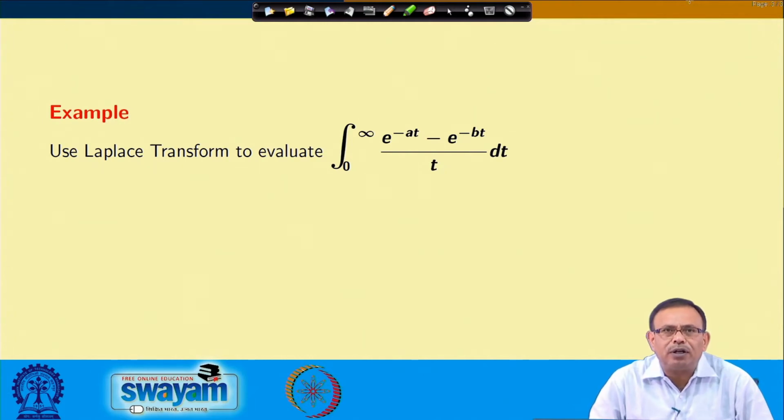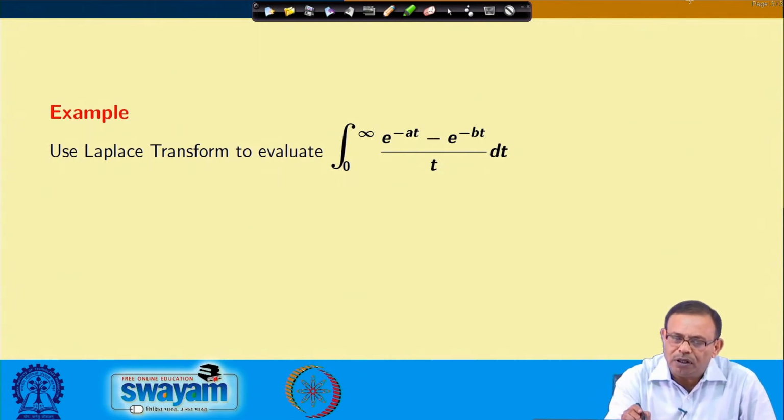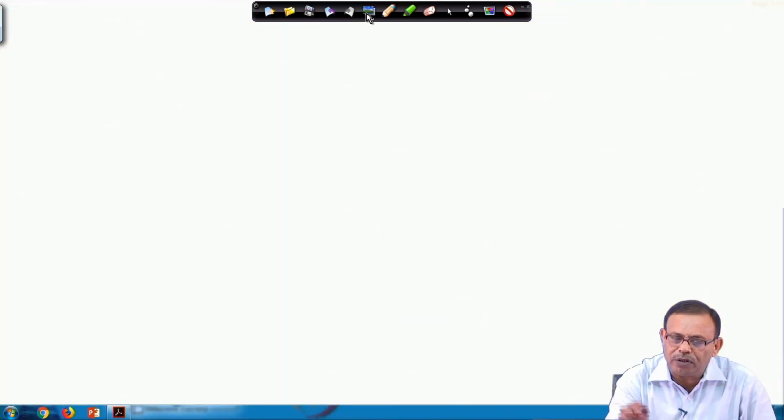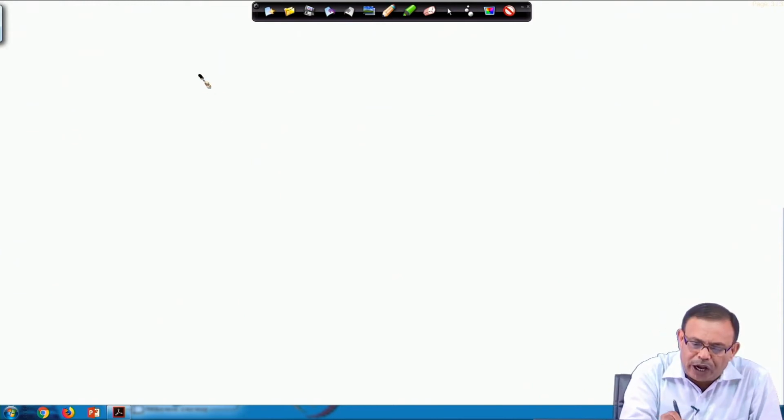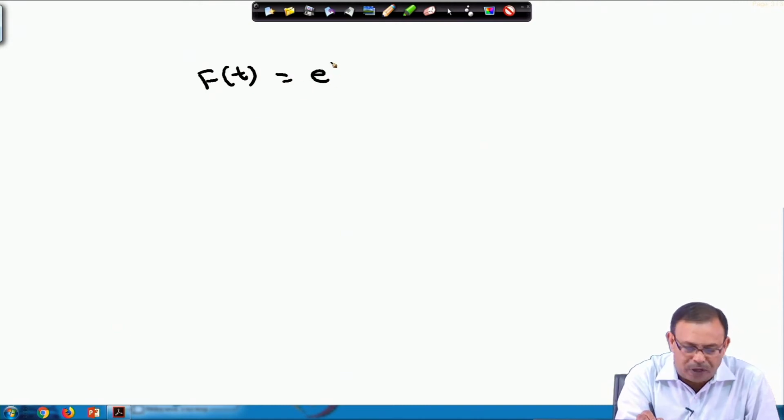We want to evaluate the value of the integral 0 to infinity e power minus a t minus e power minus b t by t dt. We want to use the Laplace transform to evaluate this particular integral. So, we are assuming that the function is f(t) equals e power minus a t minus e power minus b t, and by t it is there.